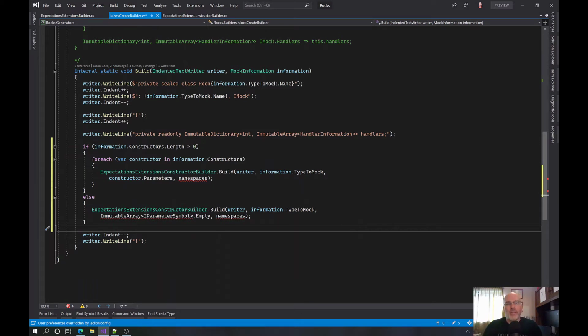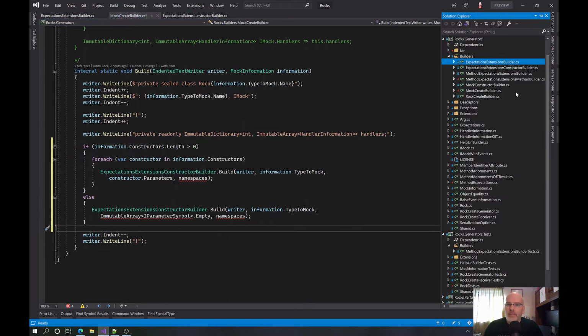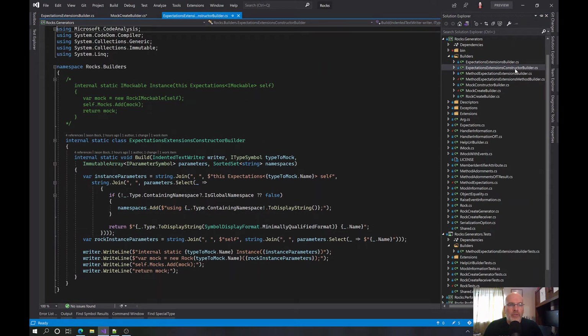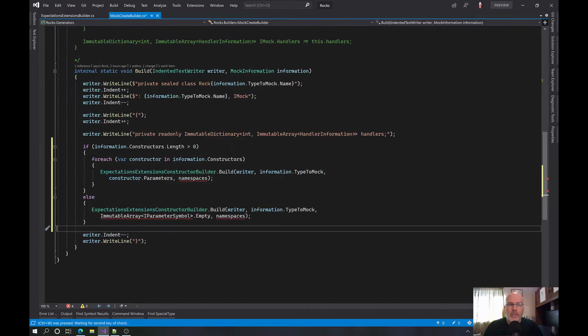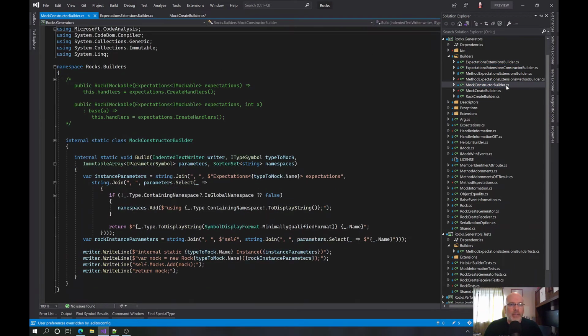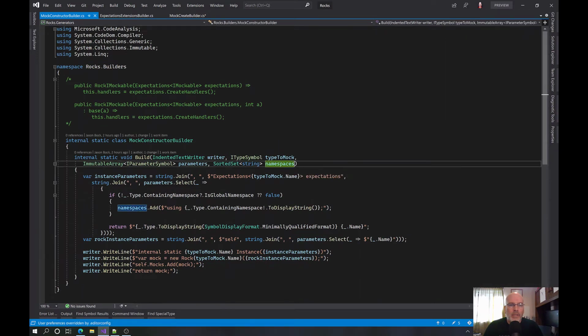But, crap. This is where I'm reusing. Well, no, wait a minute. This is where I said this is building the expectations. Yeah, that's not the same thing. Mock constructor builder. Yeah, we don't need sorted sets now.